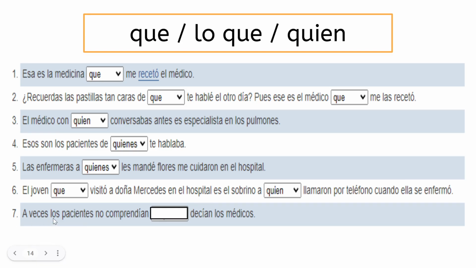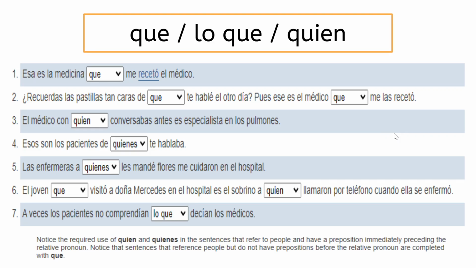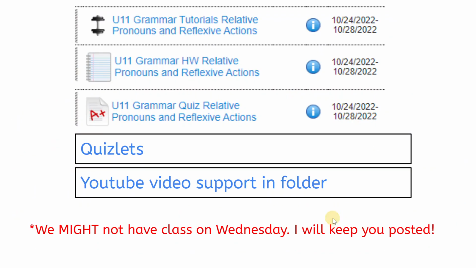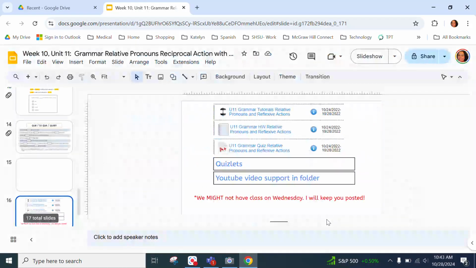A veces los pacientes no comprendían lo que decían los médicos. Sometimes the patients didn't understand that which the doctors would say. That which, not a specific item, but an idea. Hopefully you're starting to catch on now.